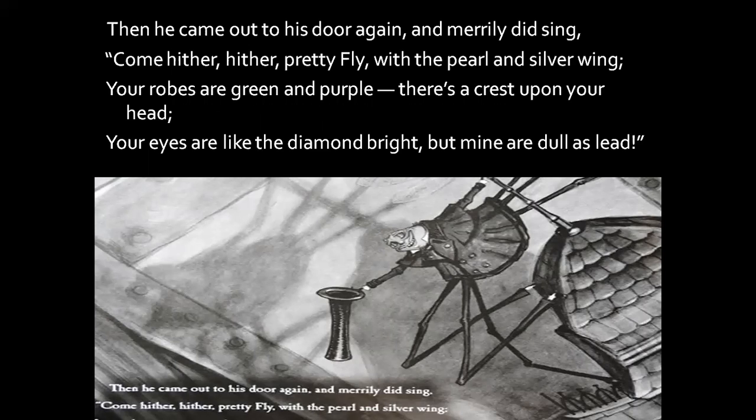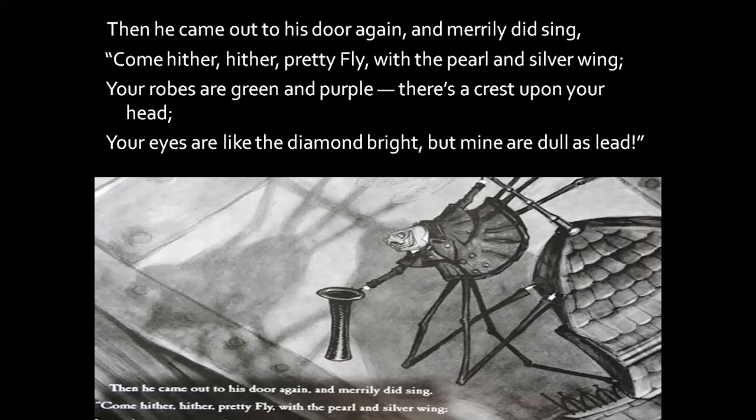Then he came out to his door again and merrily did sing, come hither, hither, pretty fly, with the pearl and silver wing, your robes are green and purple. There is a crest upon your head. Your eyes are like the diamond bright, but mine are dull as lead. So all these are flattering words just to attract the fly. The spider is telling all the flattering words.